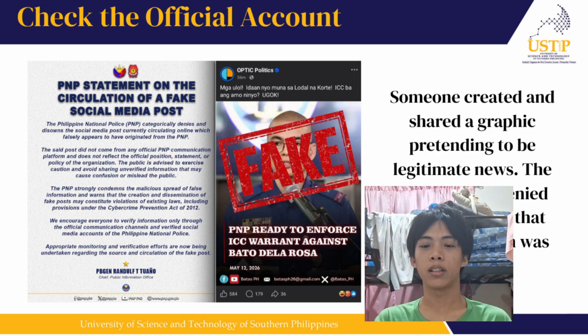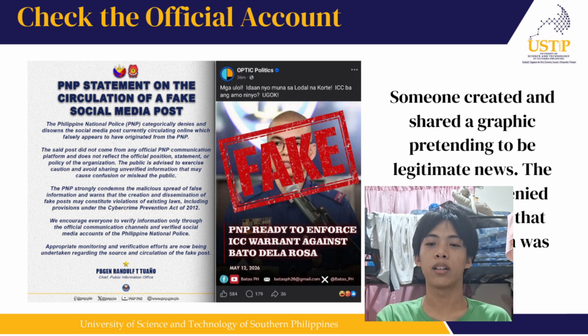From the right, this image is debunked by the PNP, and on the left are the PNP comments. So to summarize, someone created and shared a graphic pretending to be legitimate news. The PNP publicly denied it and clarified that the information was false.